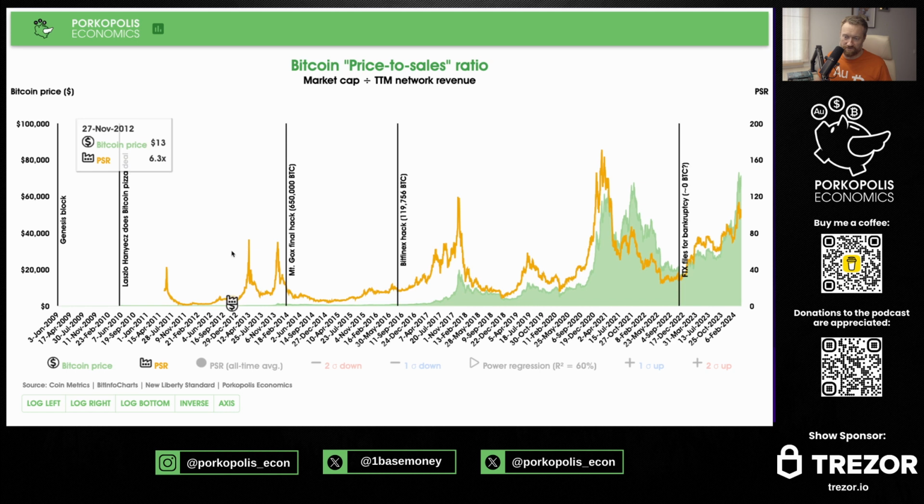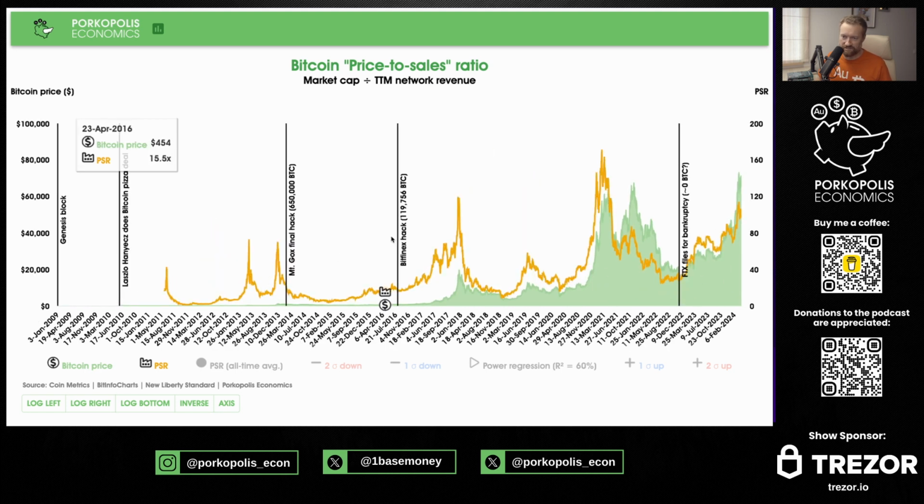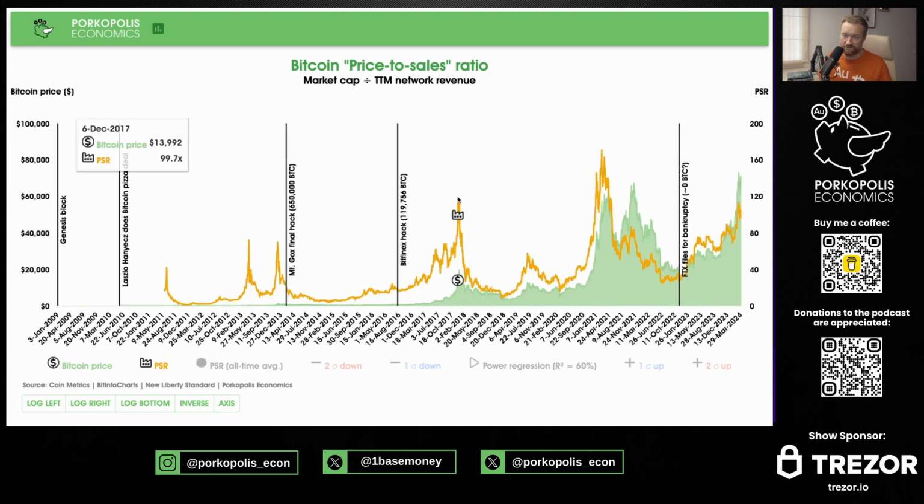Okay? So very quick analysis, 2013, two double tops here, price to sales was 70. All right, PSR, price to sales was 70. Here, we had a few bumps around 70, but then the blow off top at the end of 2017, 120. All right. That means the market cap at this time was 120 times more than what miners were earning over the last 12 months. So in 2017, roughly December 19th or so, actually, I think 16th, market cap of Bitcoin divided by basically all of 2017's miner revenue, 120.